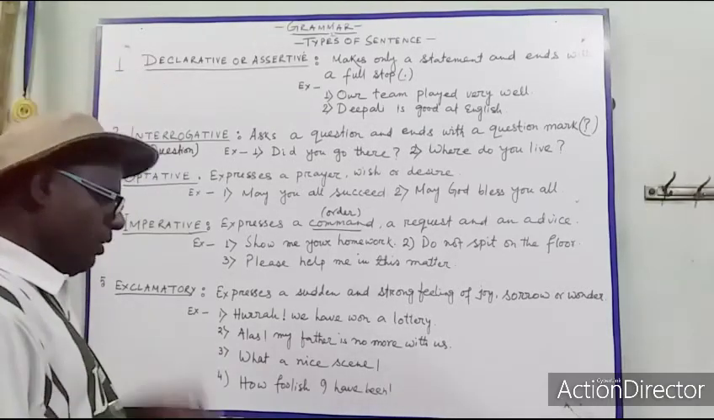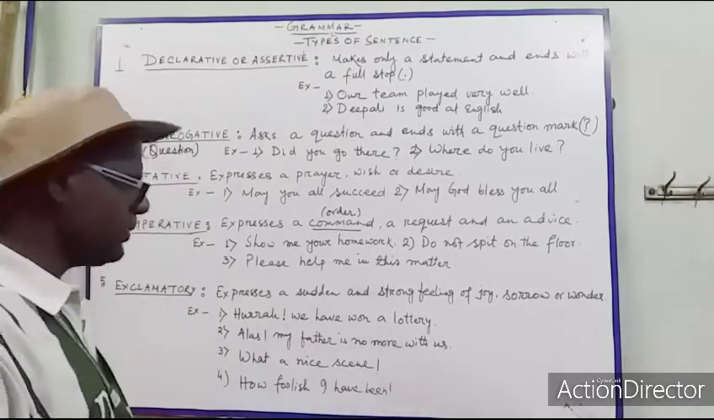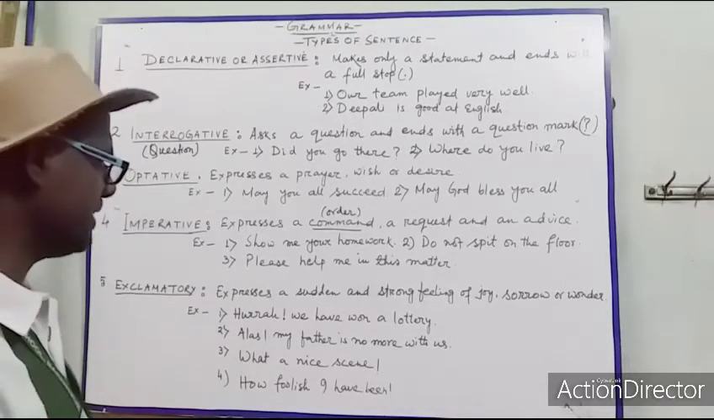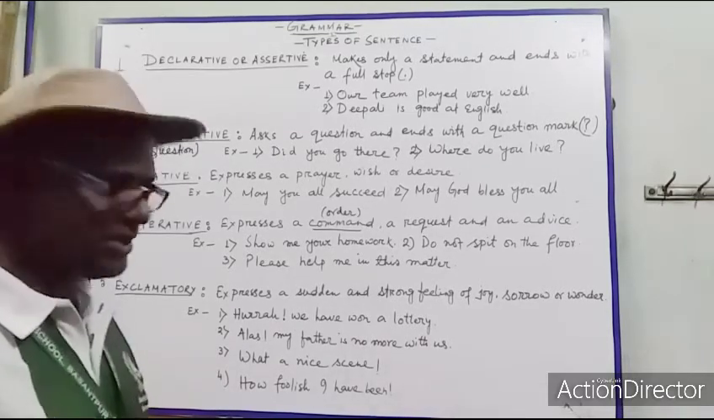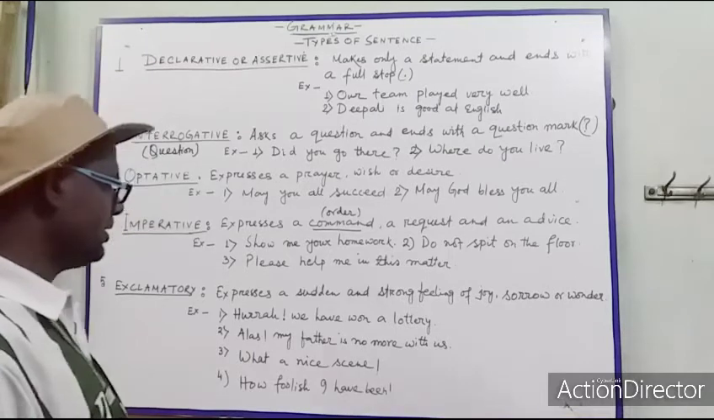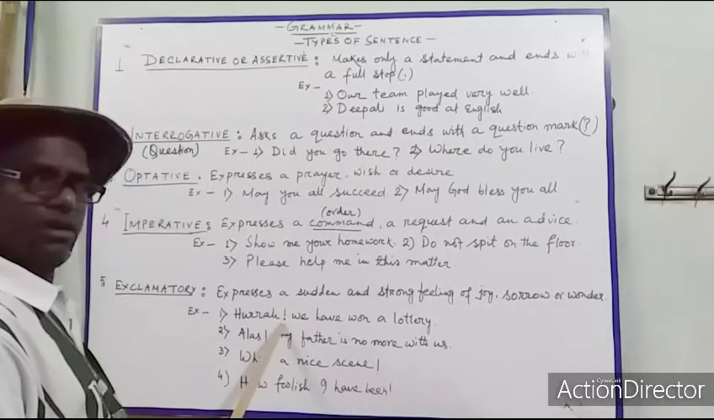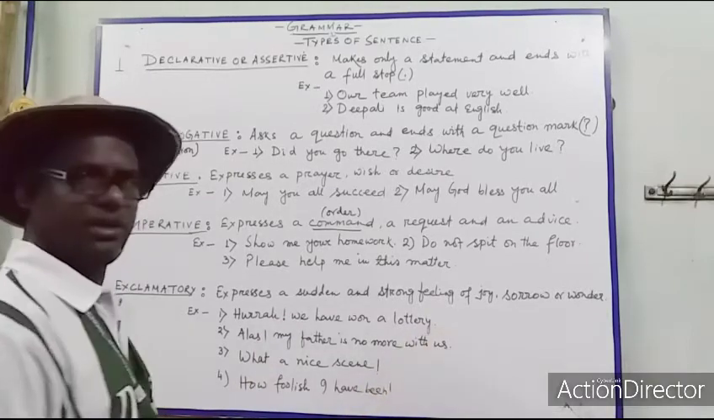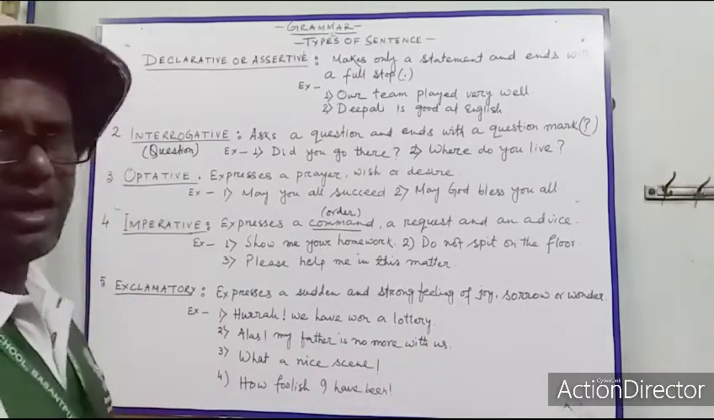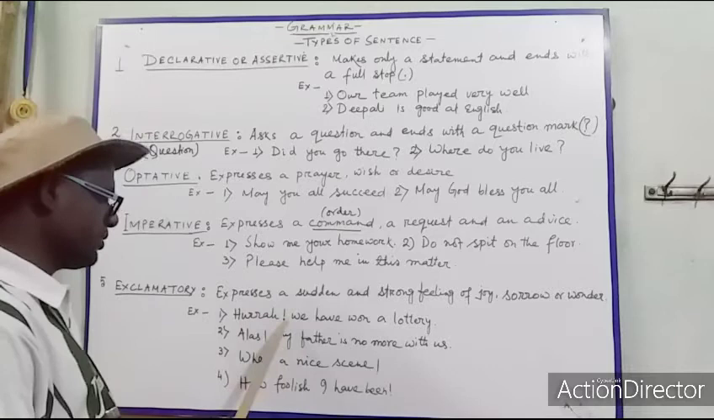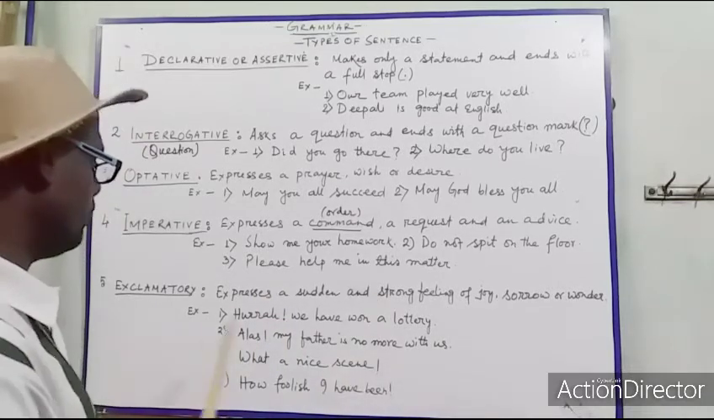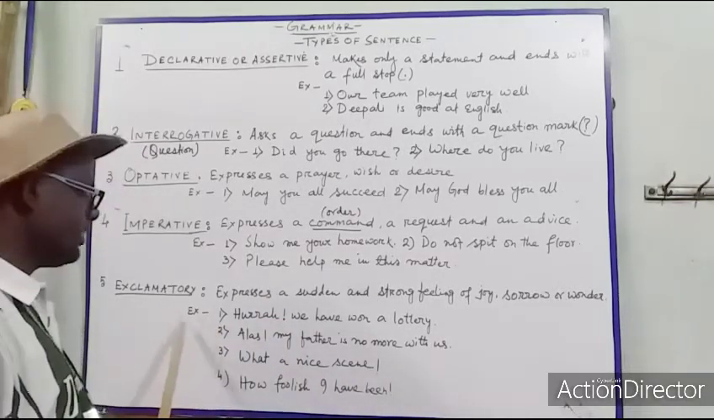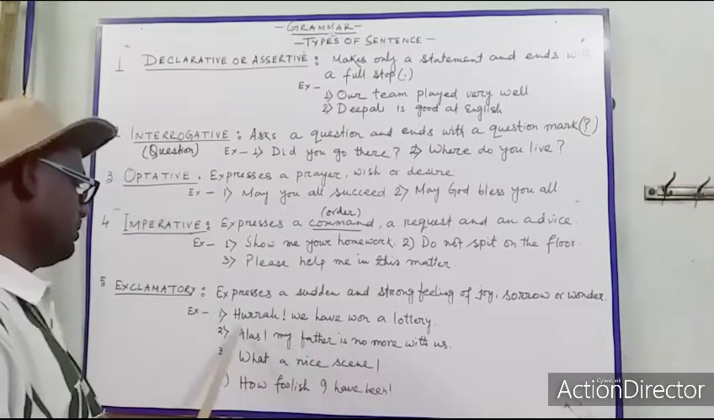And the main sign of exclamatory sentence is the exclamation mark. You know what is an exclamation mark? You can see here, the exclamation mark: one vertical line and then below that a full stop. That is the exclamation mark. Now let us look at the sentences written here.